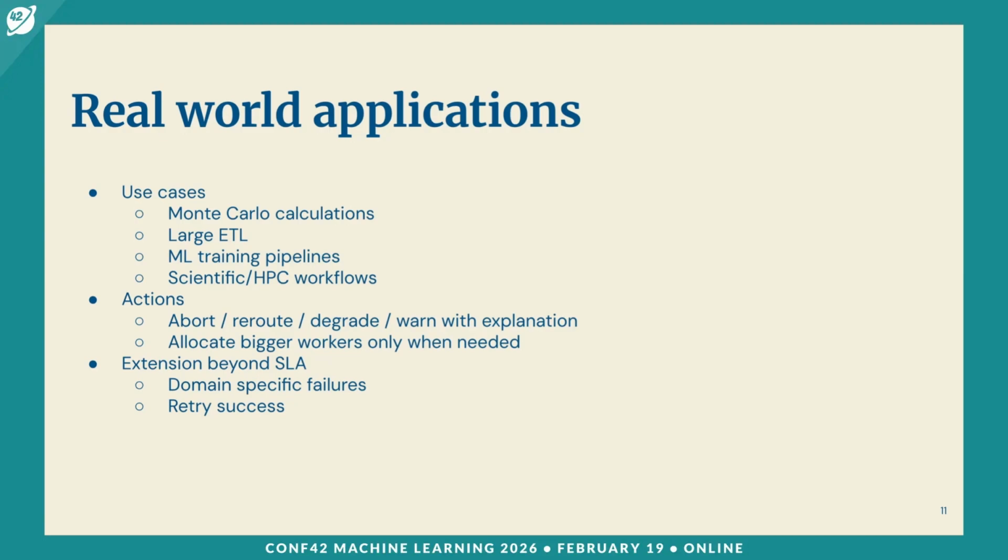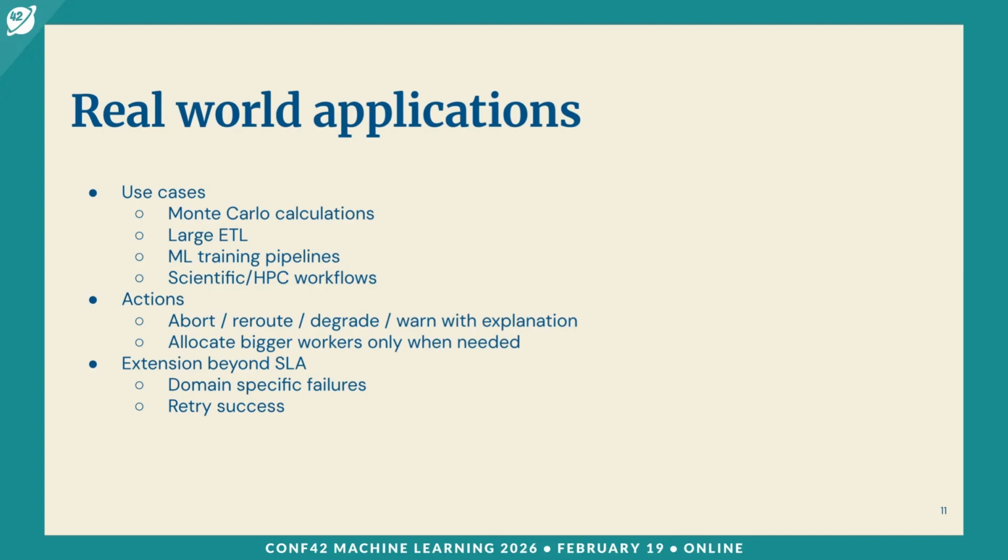And the action is broader than just aborting. Sometimes the best action is rerouting. We can send the runs that are predicted to fail on this particular machine to a different worker pool. We can reduce the workload and switch to, for example, a good implementation that we know is going to work. And we can tell the engineers what specific features contributed to this decision.